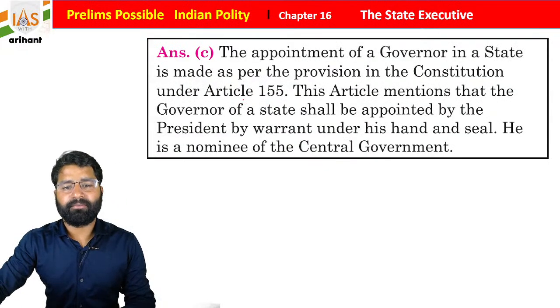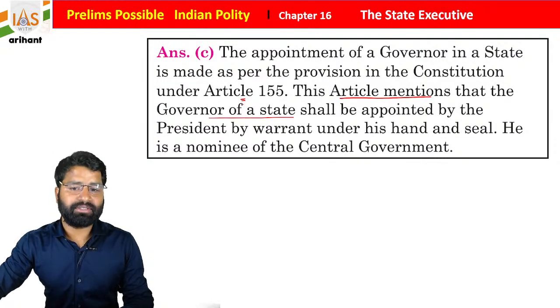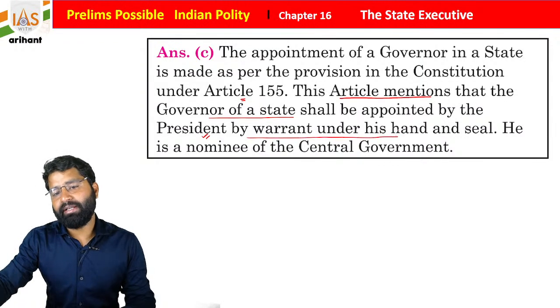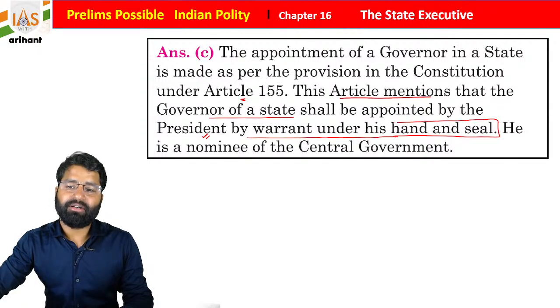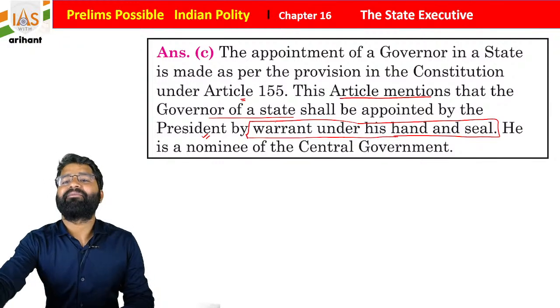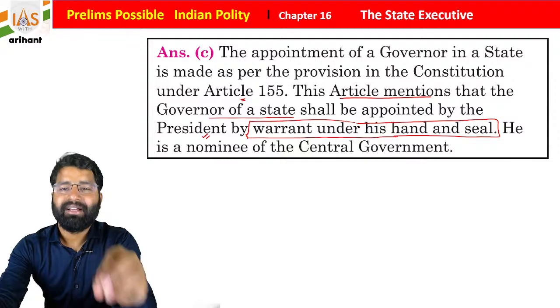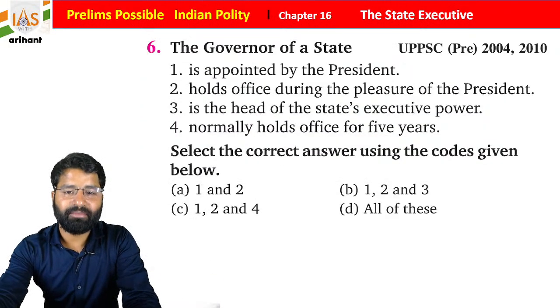I hope you got it. So basically the article mentions that the president appoints the governor of the state by warrant under his hand and seal. So he is the nominee of the central government in the state, and he will give information of the state to the center. If there is any wrongdoing, he will inform, and then president's rule can be imposed.